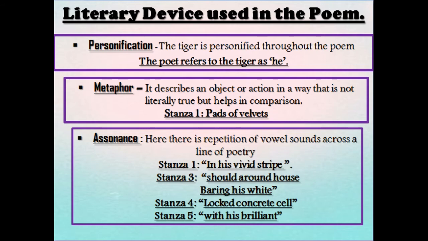Then the third one is assonance. Here it is the repetition of the vowel sound, like in his vivid stripe, I is being repeated again and again. In shrouds around, O is being repeated, barring his white locked concrete cell with his brilliance.